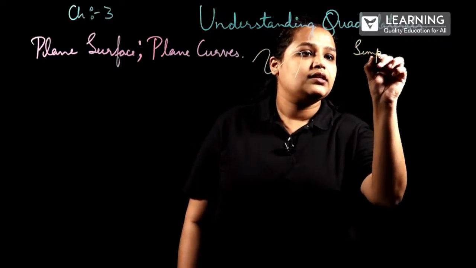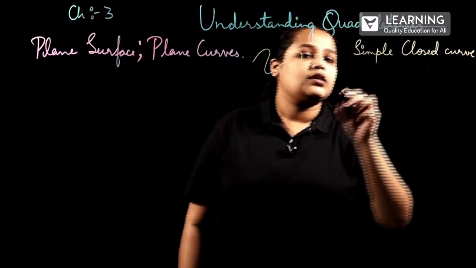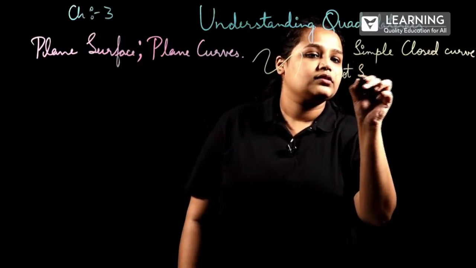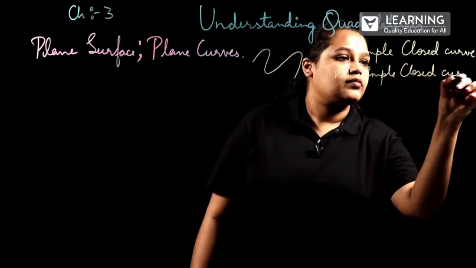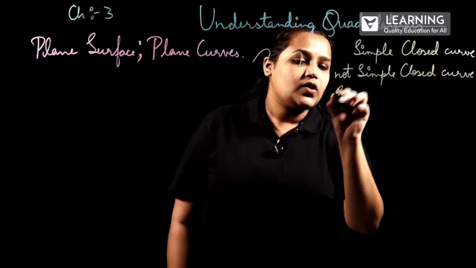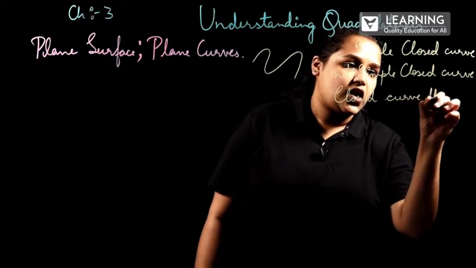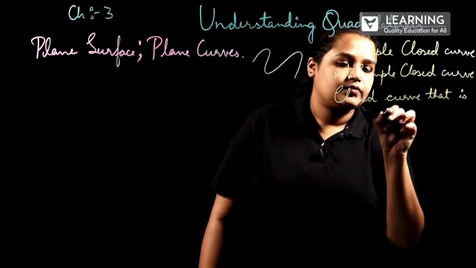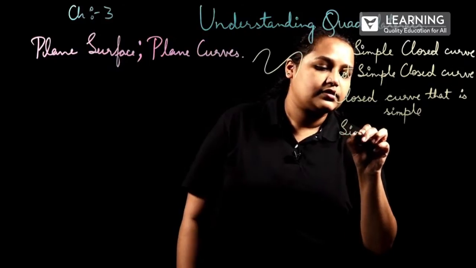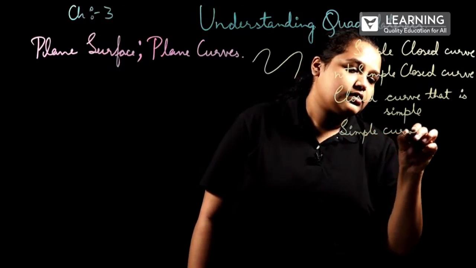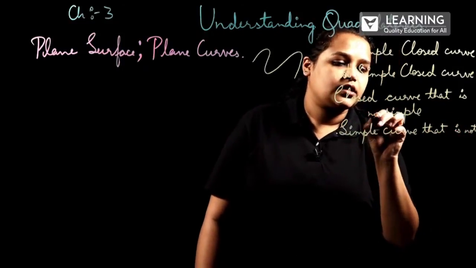Simple closed curve, not simple closed curve, closed curve that is not simple, and simple curve that is not closed.